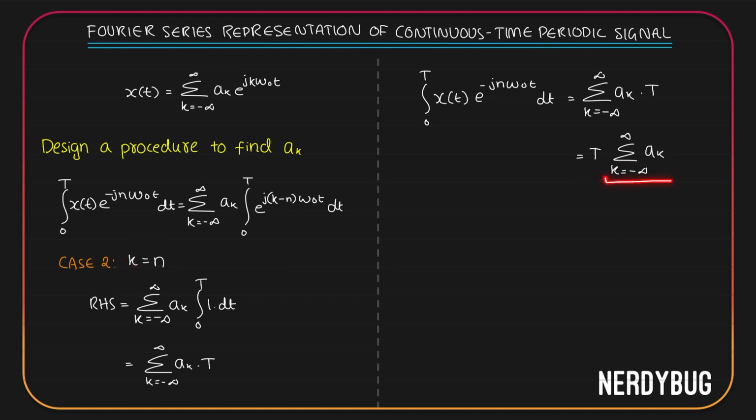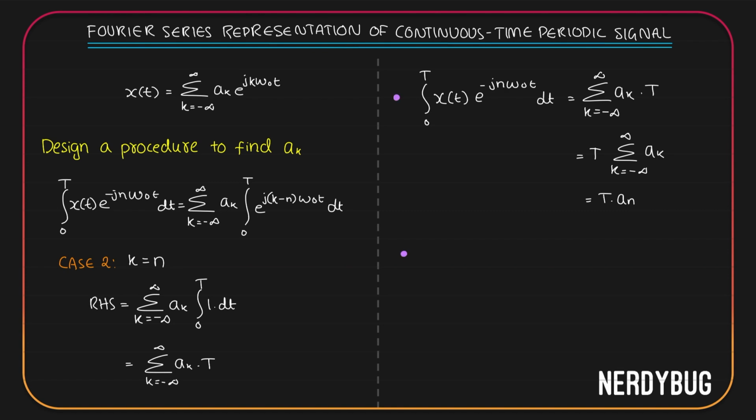Out of the summation, we have so many terms from minus infinity, a minus 1, a0, a1, a2 up to infinity. But the only one that will survive is a n, where k is equal to n, because when k is not equal to n, the whole thing becomes 0. So this summation simply becomes a n. So we can write this is equal to T multiplied by a n.